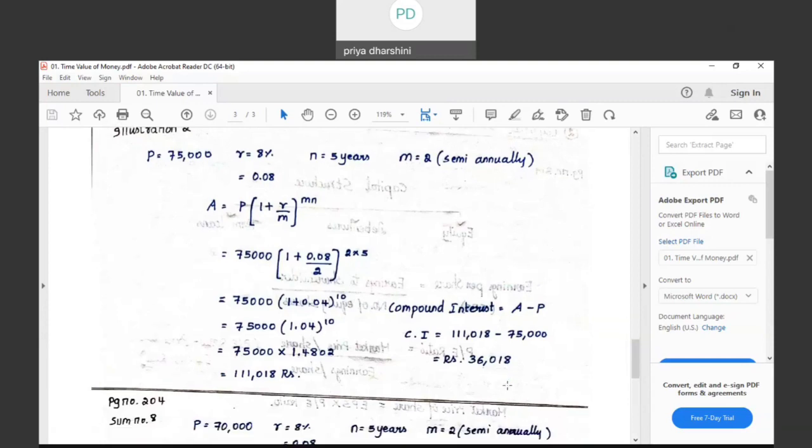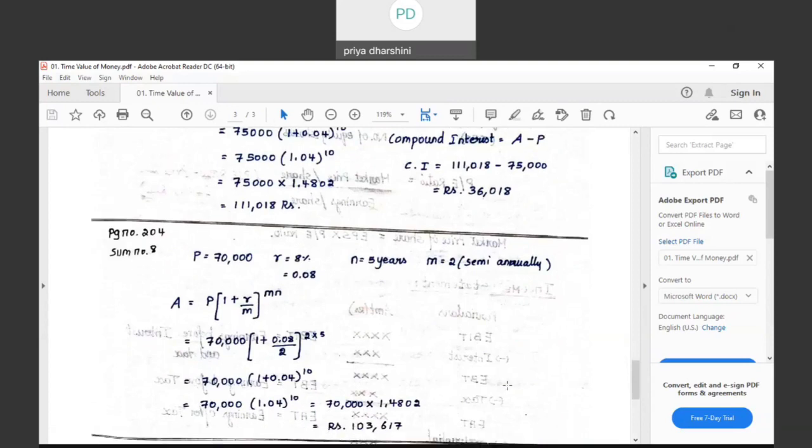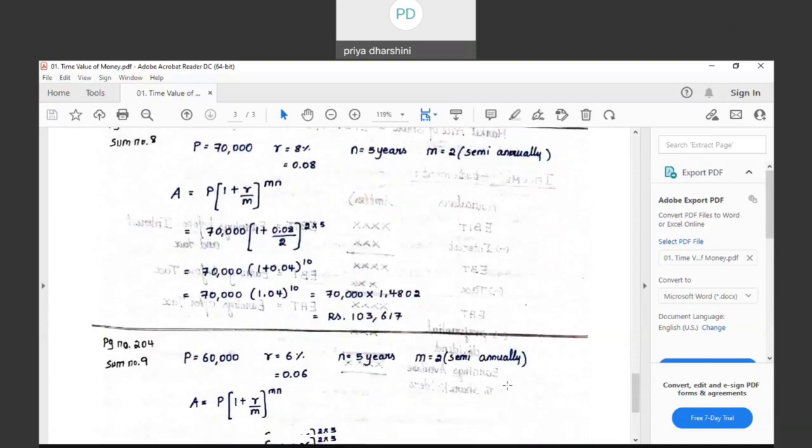Fine. Please take exercise sums. Please take page number 242. Is it page number 242 where you have self-learning questions? In case the page number doesn't match, please correct me. It's all dependent on the edition. It's okay. Ascertain the future value of 70,000 at 8% compounded semi-annually for 5 years.